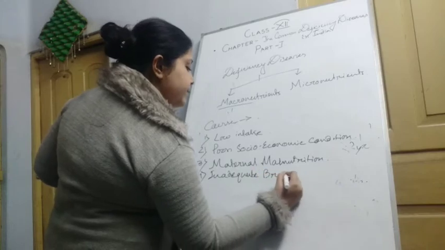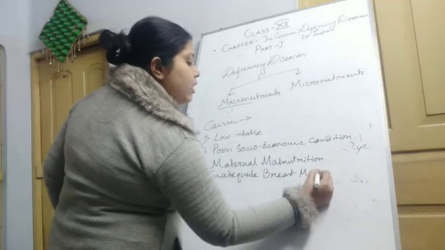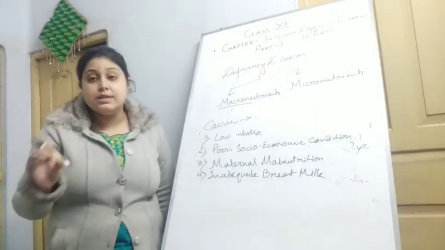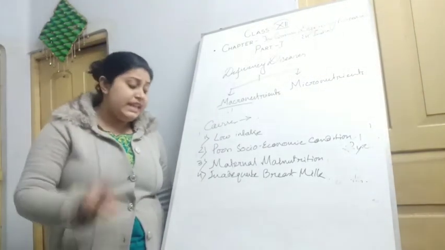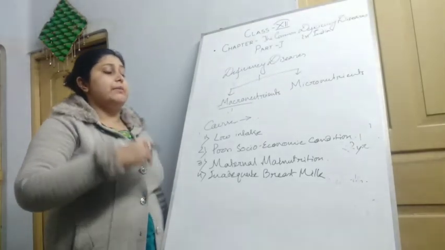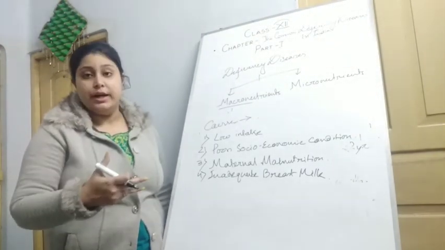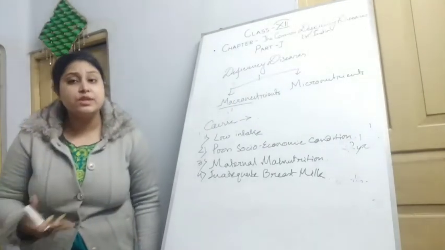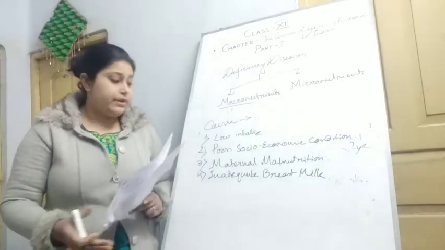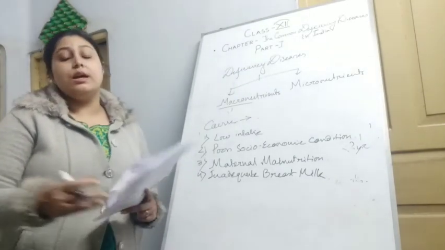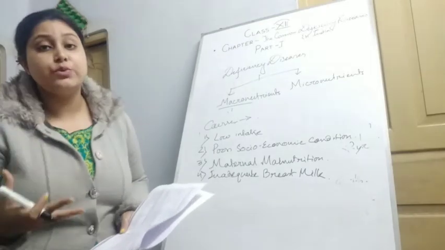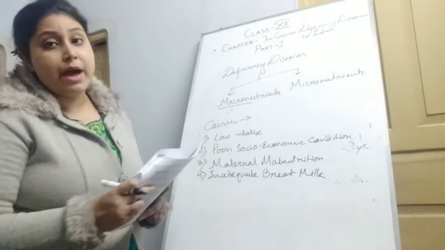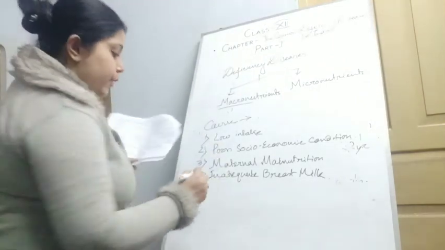The fourth is inadequate breast milk. As we all know, breast milk is the best thing for a child. But if the mother can't feed her child, if the milk isn't produced in her body, then how can she? So inadequate breast milk production as well as inadequate breast milk consumption can be a main cause of kwashiorkor and marasmus, and also marasmic kwashiorkor.